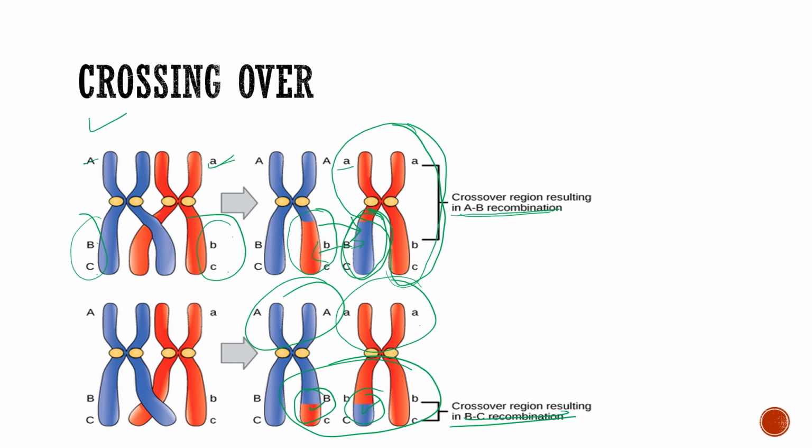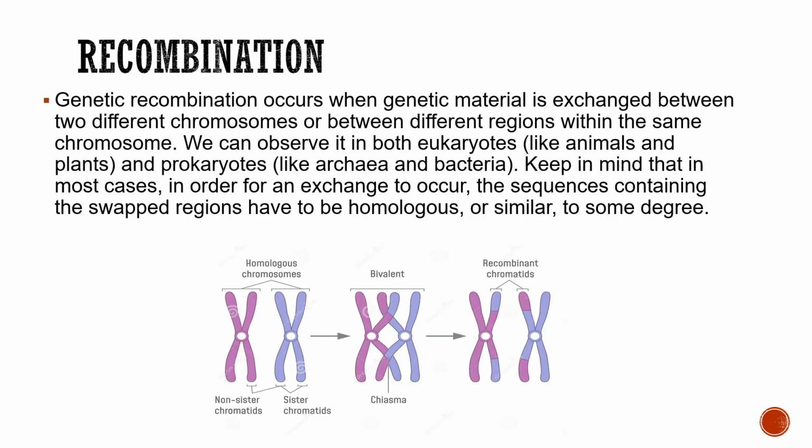So now we will see what is recombination. Genetic recombination occurs when genetic material is exchanged between two different chromosomes, and between two different regions within the same chromosome. We can observe it in eukaryotes, that is animals and plants, and prokaryotes, that is archaea and bacteria.